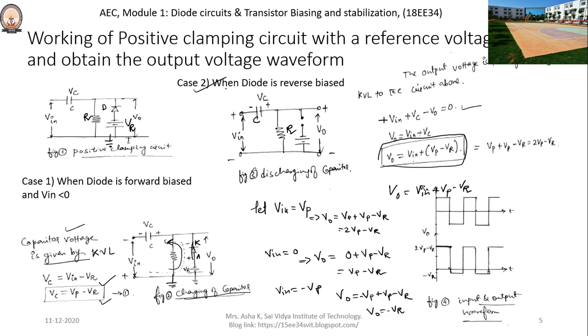Now, draw the output waveform. When V input is equal to Vp, the output is 2Vp minus Vr. When V input is equal to 0, the output is Vp minus Vr. When V input is equal to minus Vp, for this particular case, the output is equal to minus Vr. This completes the working of the positive clamping circuit with a reference voltage.